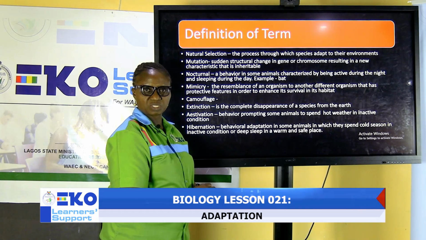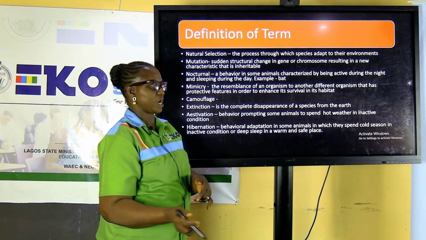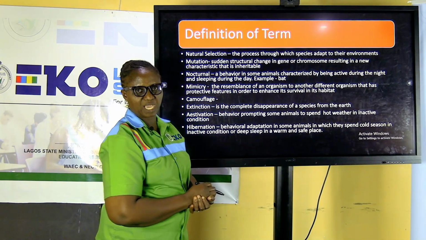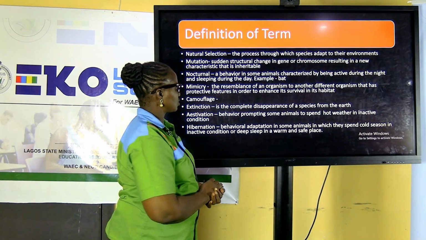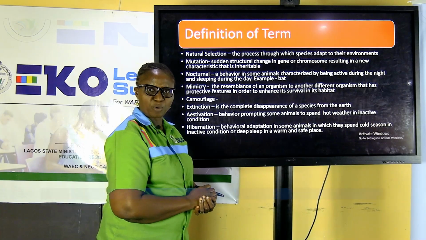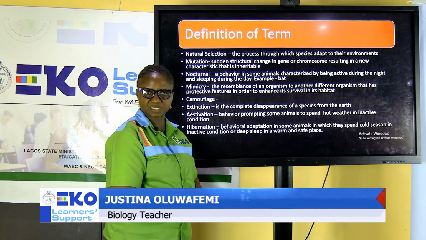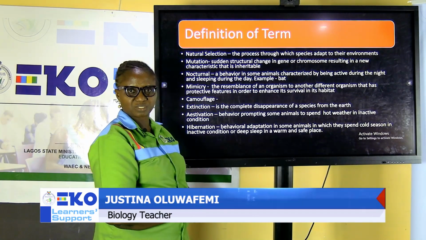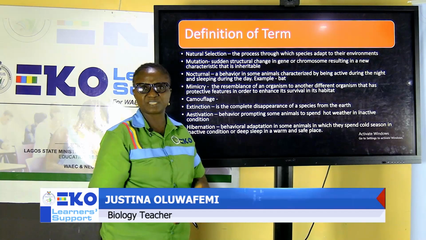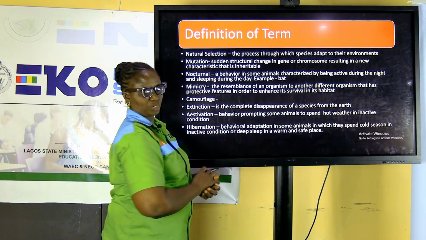The next word is nocturnal. Have you ever heard of the word nocturnal? The other side of it is diurnal. But here we are looking at nocturnal. Nocturnal is a behavior in some animals characterized by being active during the night and sleeping during the day, as we have in bats. You know bats, they are more active at night. Possibly we can mention organisms like rats, cockroaches. Do we have any other one? But the ones that are active day and night, they are called diurnal. But we are emphasizing nocturnal here.